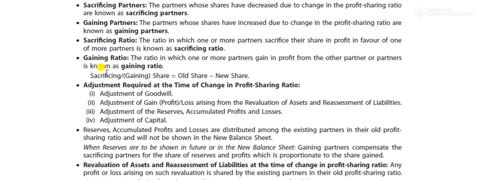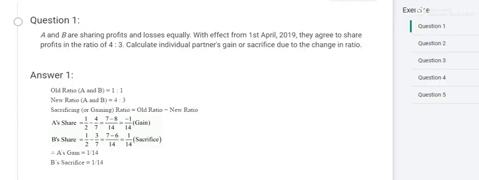Otherwise, in this chapter we will do adjustment of goodwill, adjustment of different accumulated profits, losses, revaluations and capitals. Also, one by one we will discuss all the points in the practical portion, right? So now open your books at page number 4.39. We will proceed to the back exercise questions. Everybody open your book at page number 4.39.